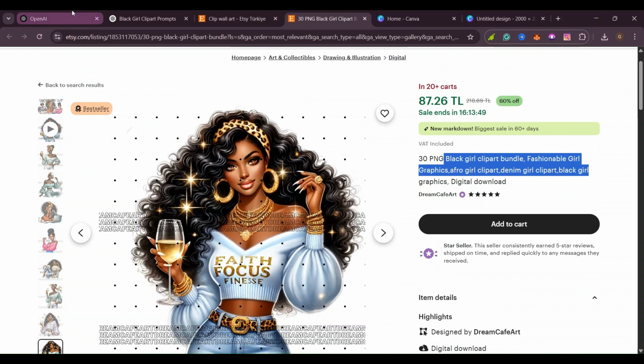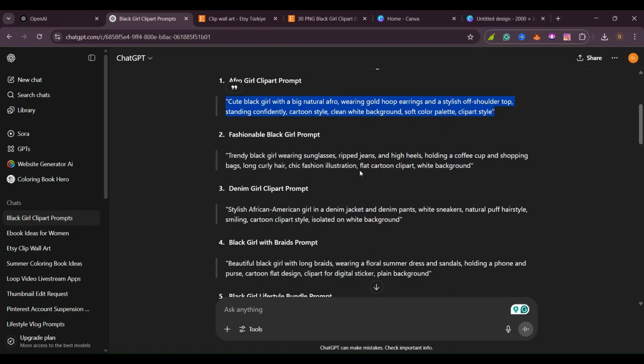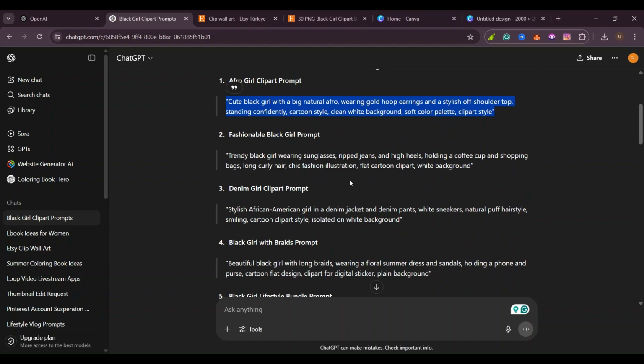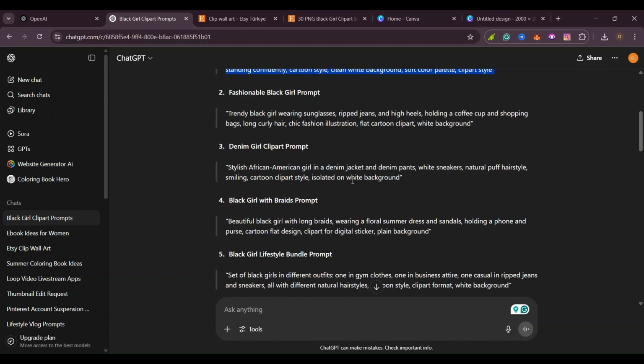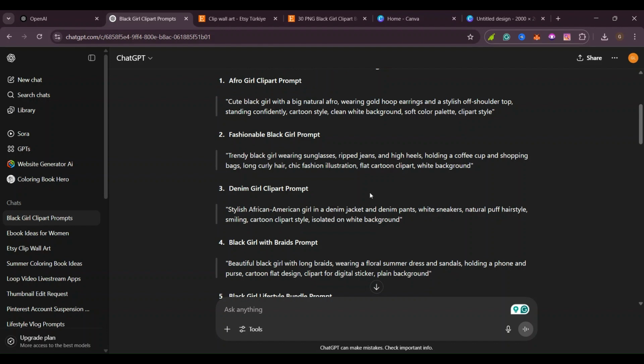First of all, when we come to ChatGPT, I've already told it to write for me prompts that I can use to create. Yes, but also ChatGPT nowadays can create images. So if you're on a paid plan, I would advise you to use ChatGPT because it will give you better images. But still, if you're on a free version, ChatGPT can create free images for you per day, but they are only supposed to be 3 or 4 images per day. Yes, but if you're on a paid plan, then it can create more for you.